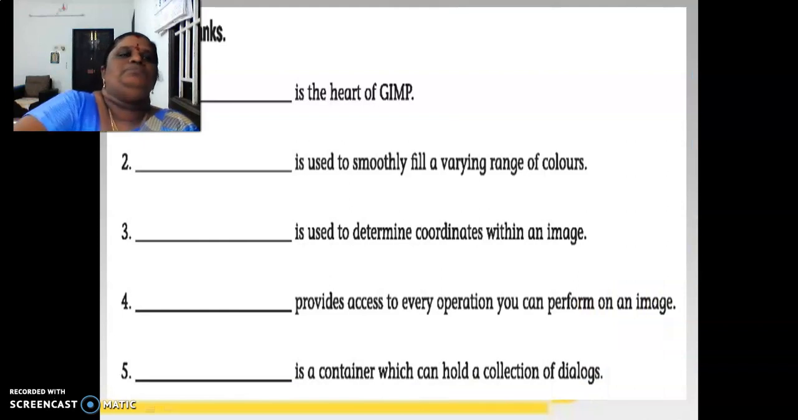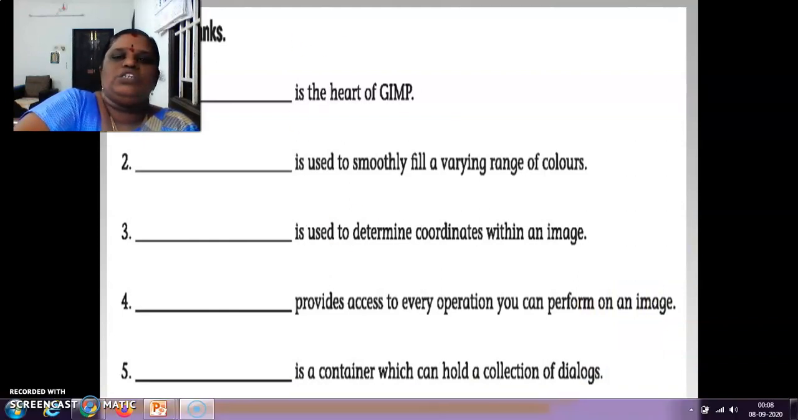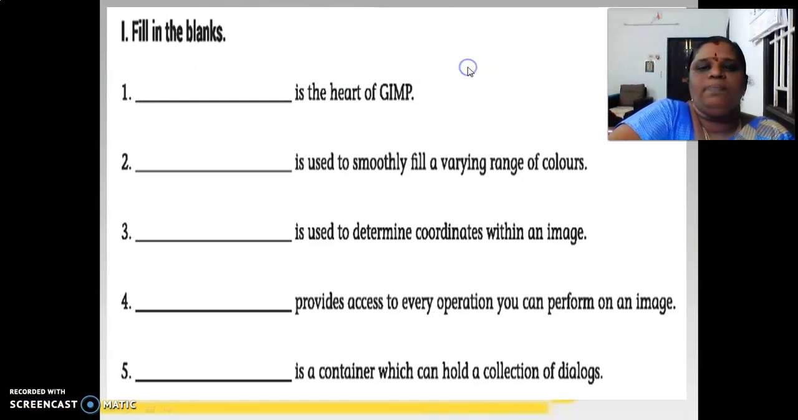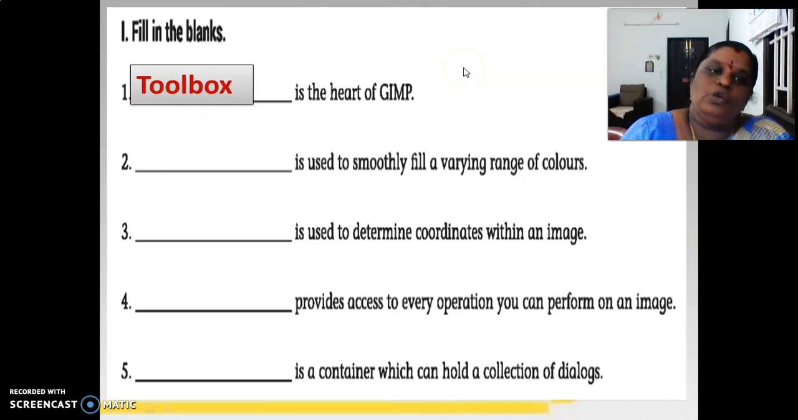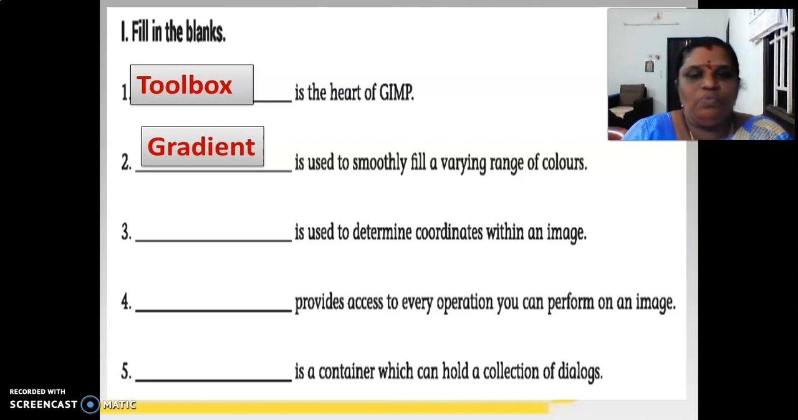Fill in the blanks. First question. Dash is the heart of the GIMP. Can anyone guess which is the heart of the GIMP? Toolbox. Toolbox is called the heart of the GIMP. Dash is used to smoothly fill a varying range of colors. Gradient. So gradient is used to smoothly fill a varying range of colors.